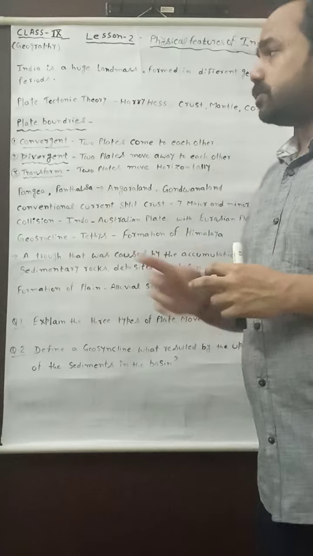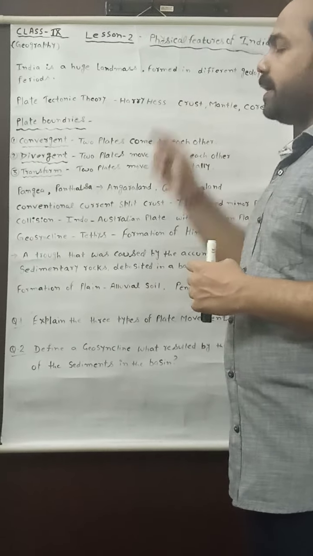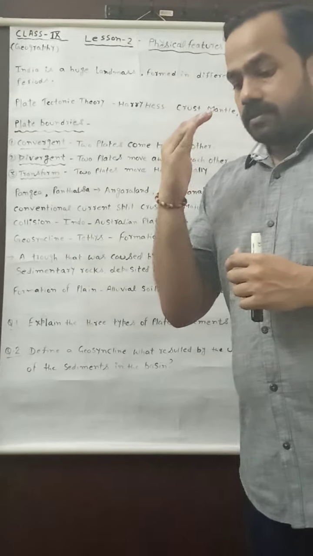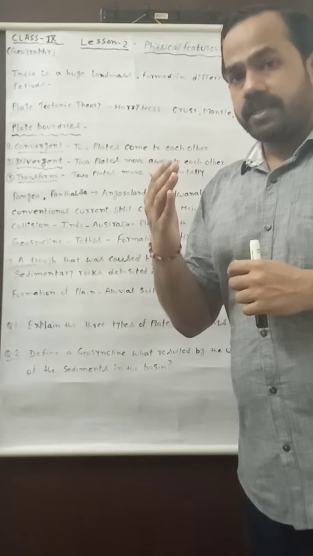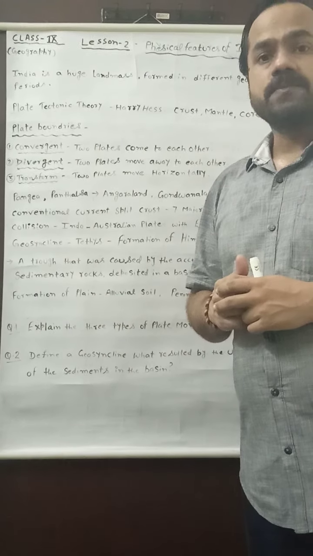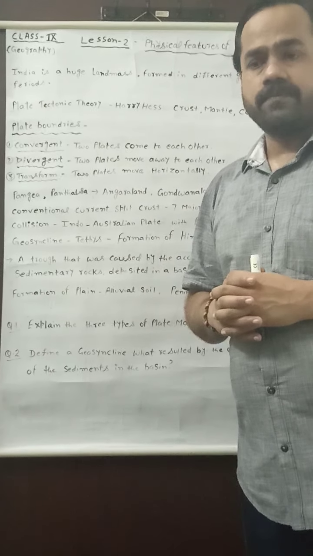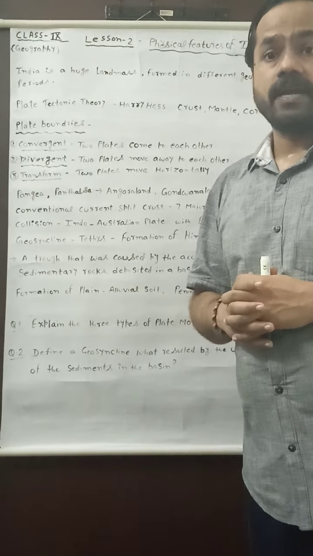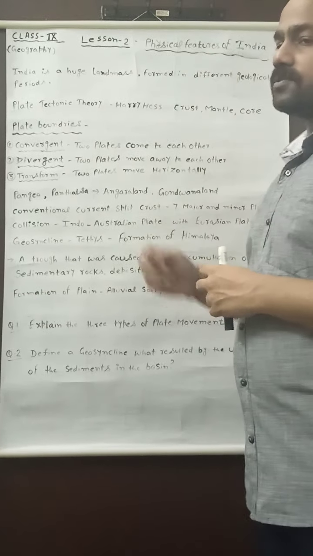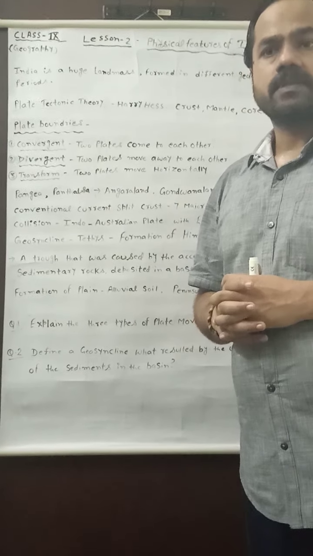Due to the movement of these plates, we find changes in the position and size of the continents, as well as the formation of various landforms on the earth's surface, and it decides the physical features of any landmass or the physical features of India.